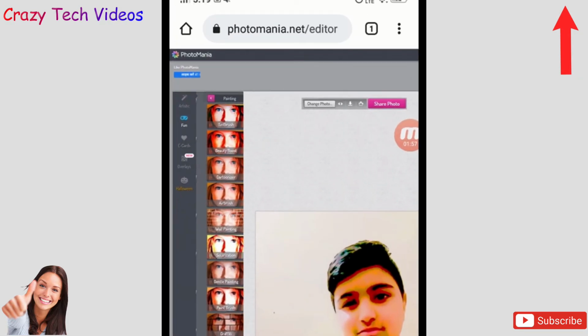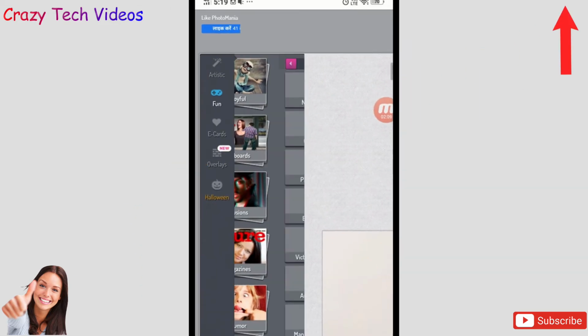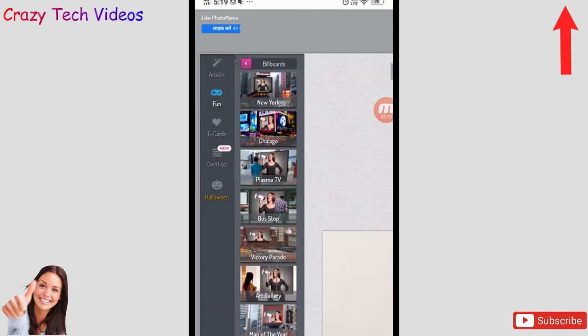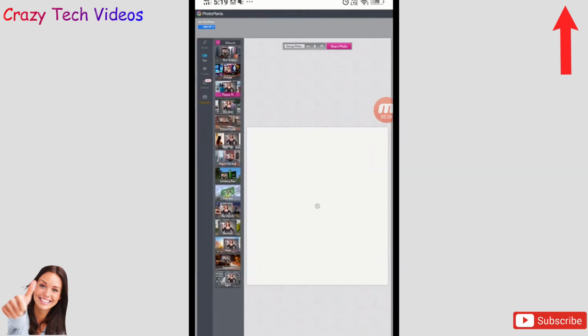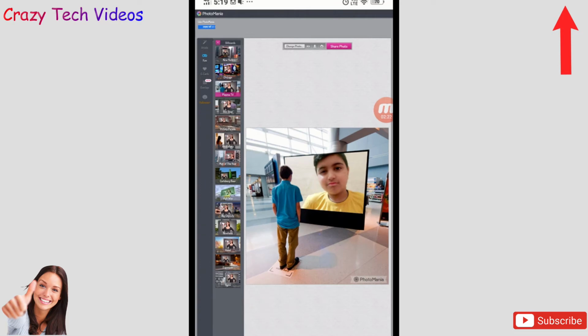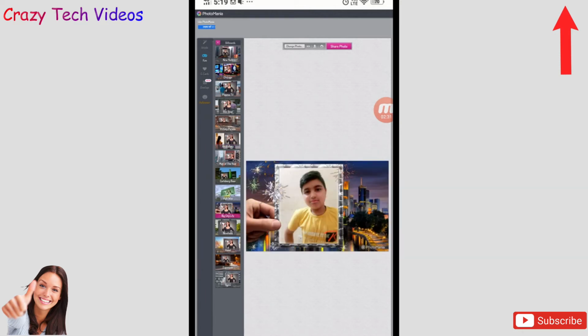And not only this, if you go here on the left side, there are so many options. The second option is fun, e-card, overlays, and Halloweens. Now if I click on this fun, in the fun you can click on this second option, and there are so many options you will be getting, and you can make your photo like this. If I click on the third one, my photo will automatically get set and look like this. See this? It has been automatically set. If I click any other option, then it will get set like this. See this? And that looks really amazing.